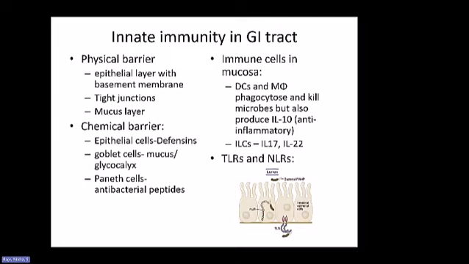In colonic mucosa, on the other hand, there are two layers of mucin. The outer layer is colonized by bacteria, but the inner layer is free of bacteria. And so, what do these mucins do? They act as a decoy, which means they act like they are part of the intestinal system.